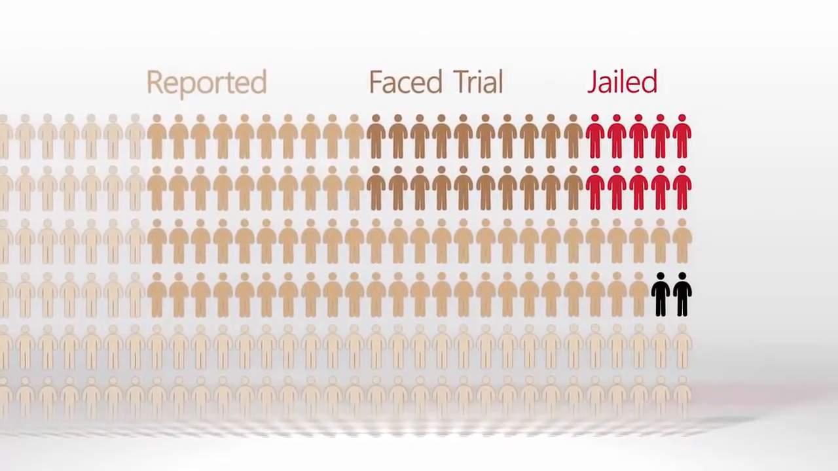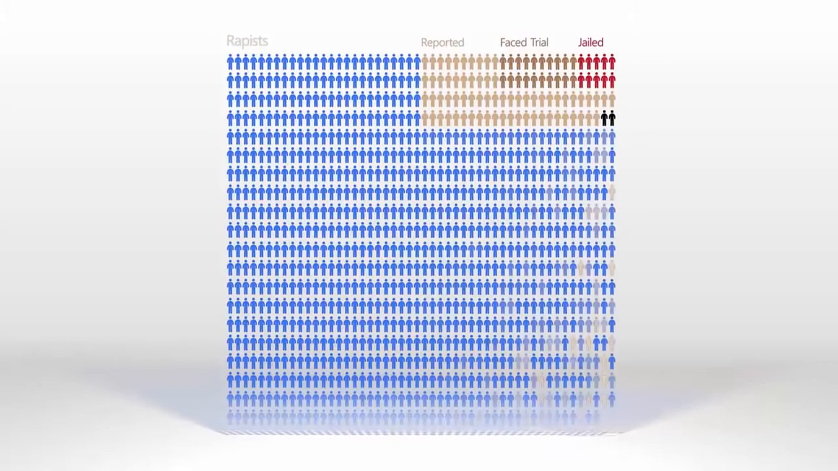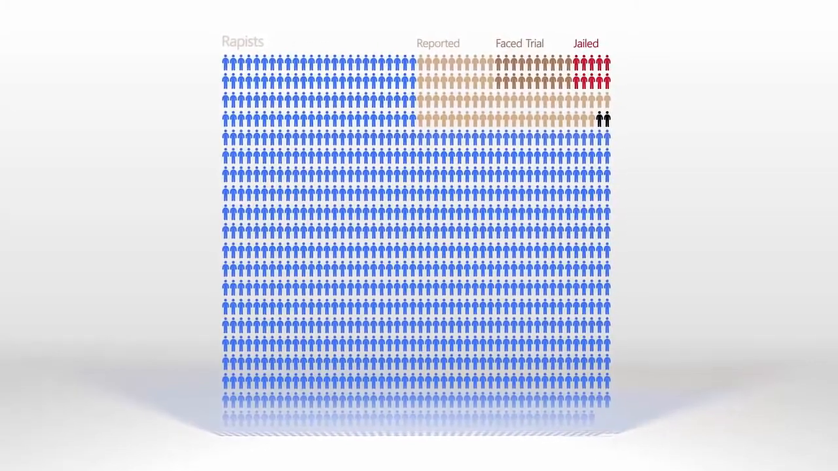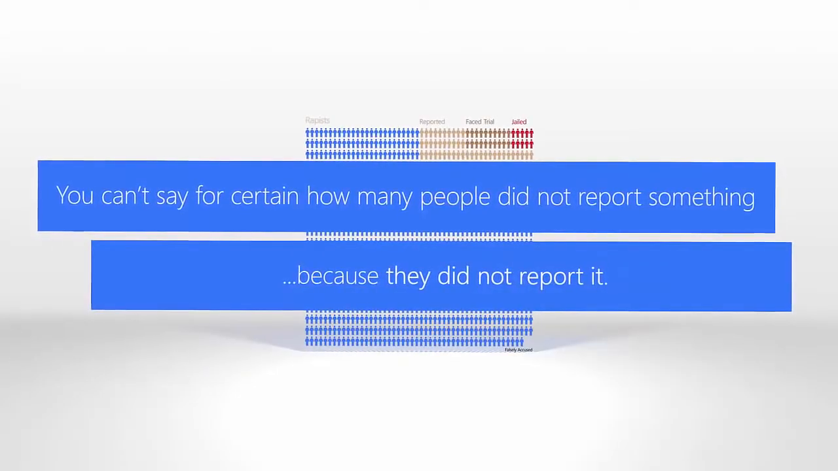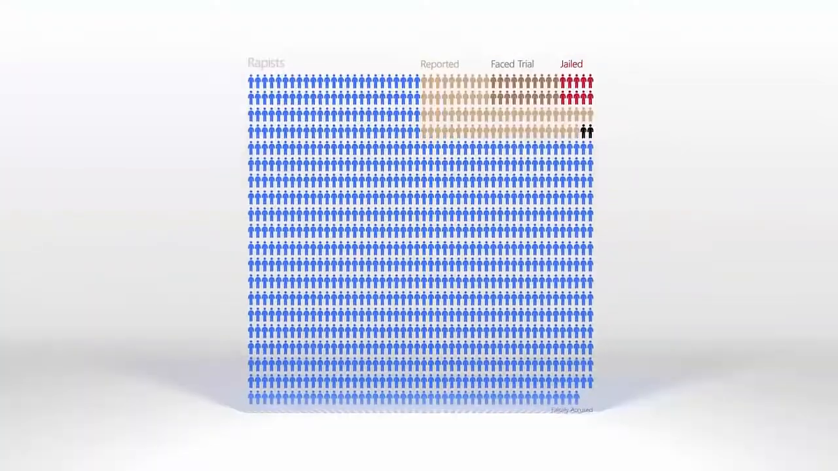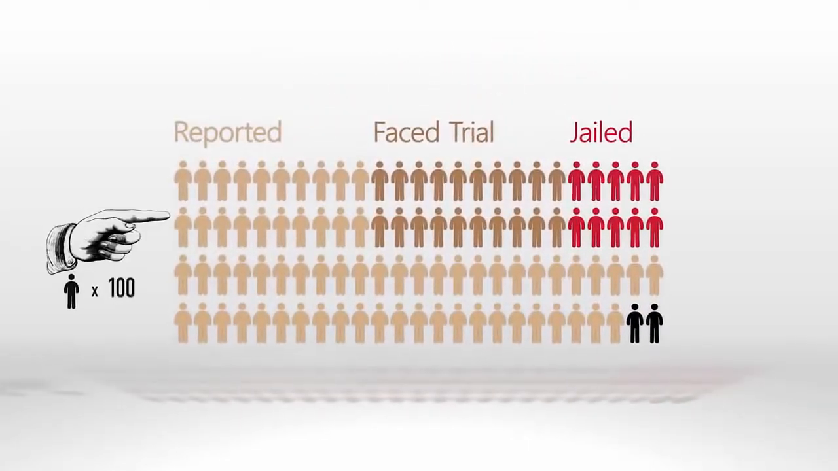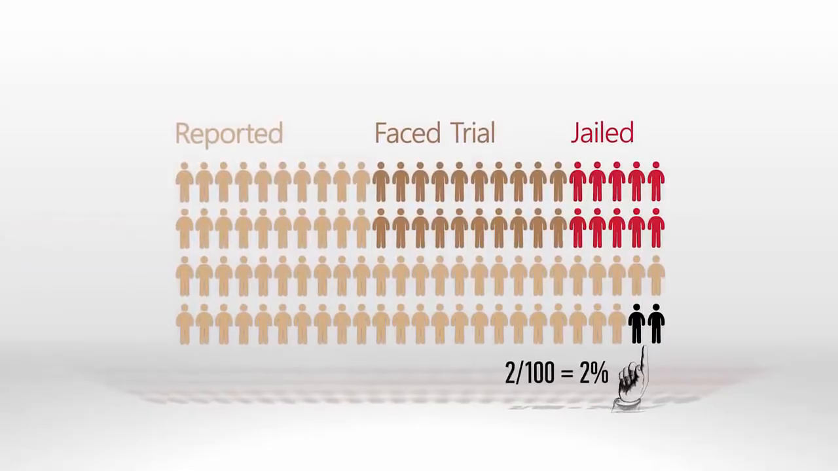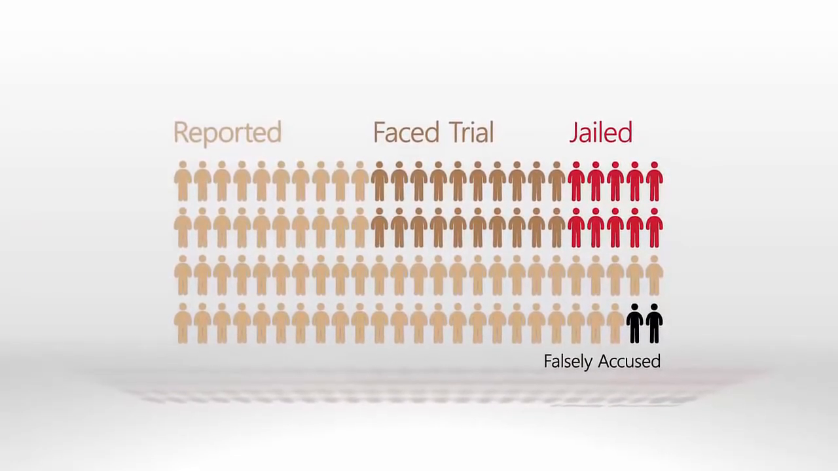Now let's move on. The next issue is how padded this infographic is. The whole block of rapists that denotes those who were not reported is padding. You can't say for certain how many people did not report something, because they did not report it. You can estimate, sure, but a guess has no place in actual statistics like this, unless you're deliberately trying to trigger an emotional response and manipulate. So we'll get rid of this block entirely. Interestingly enough, we now have exactly 100 figures, with two figures representing 2% of accusations being false. If that isn't proof of padding, well, what is?